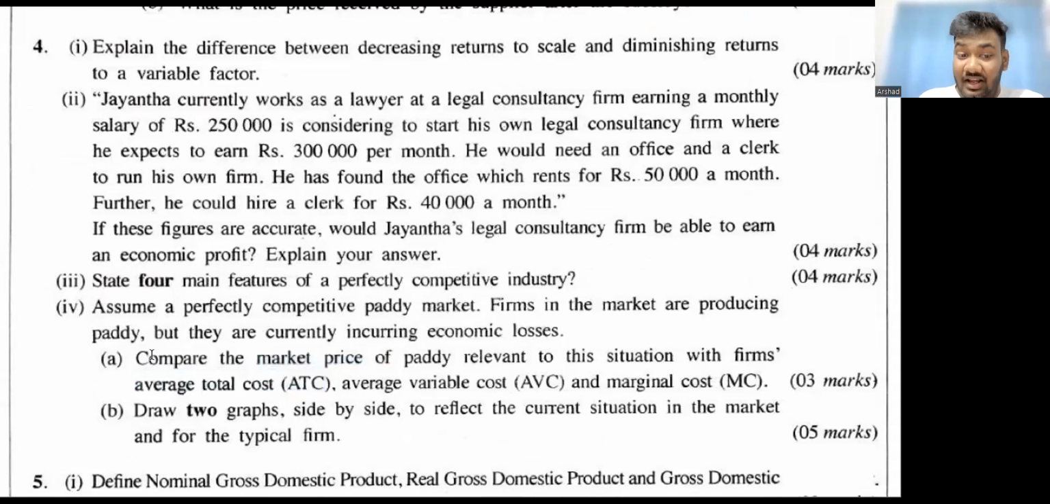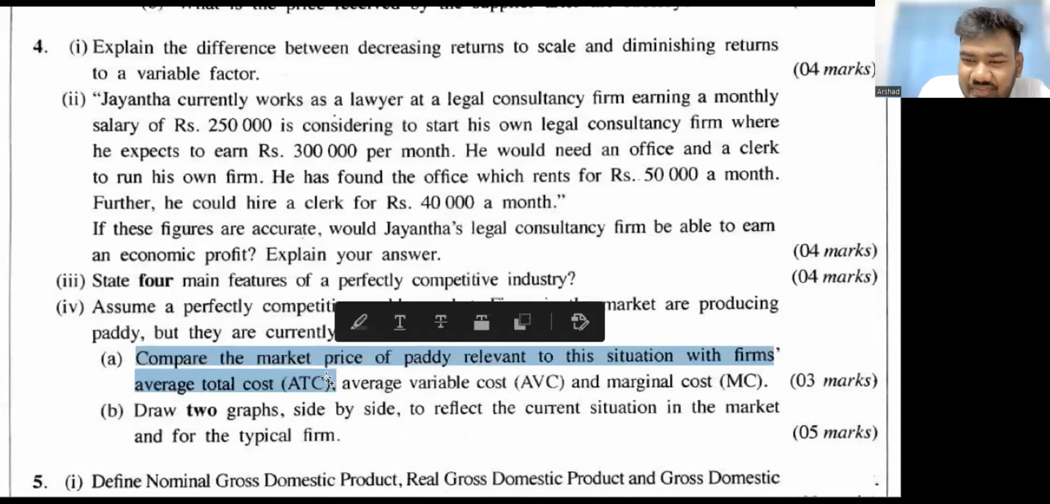Tell me, if you compare the price with the average total cost, what can you say? Is the price less than the average total cost, equal or more? The firm is making losses. Price in the market is less than the average total cost. That's why they are making a loss.